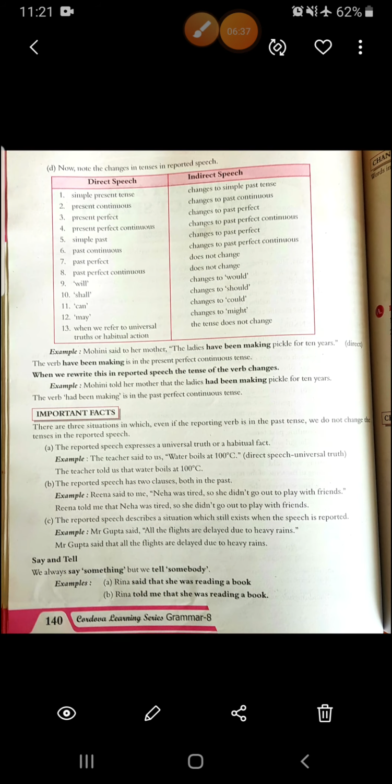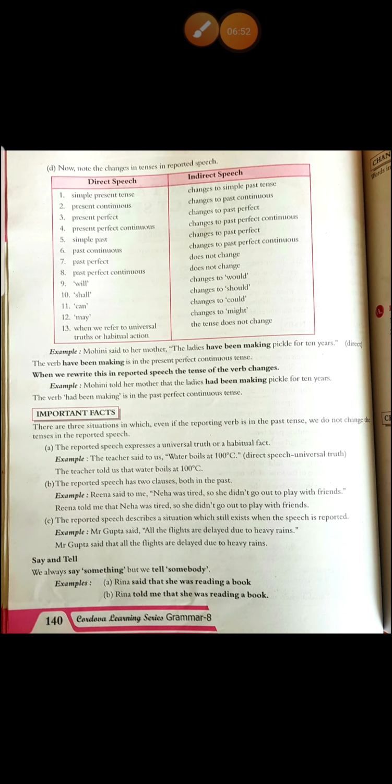Okay, see this example. Mohini said to her mother, "The ladies have been making pickle for 10 years." The verb have been making is in which tense? It is present perfect continuous. So it will be changed into past perfect continuous. Mohini told her mother that the ladies had been making pickles for 10 years.